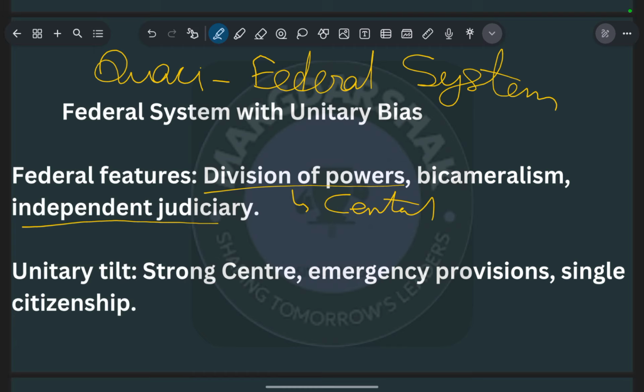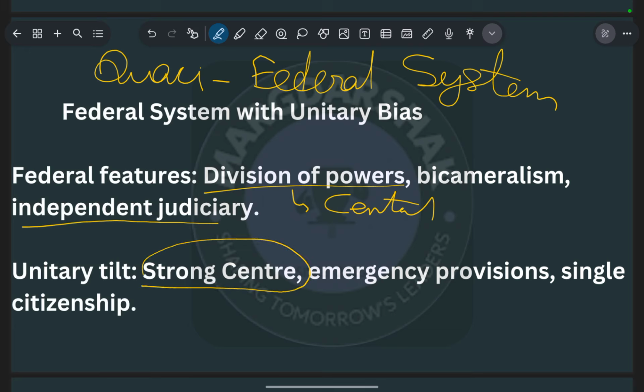While on the concurrent list, the laws made by the center prevail over the laws made by the state. So that is also about the strong center's power.